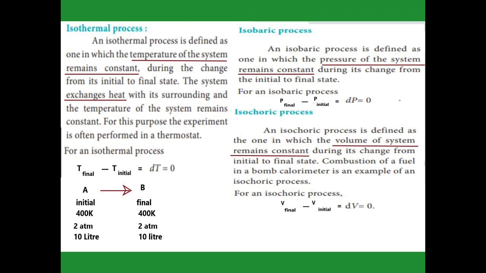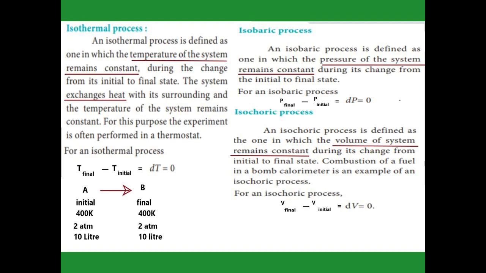In an isobaric process, iso means same, bar means pressure. So in this isobaric process the pressure of the system remains constant. For that I give an example. A is the initial state having 2 atmosphere, and B is the final state, here also 2 atmosphere. The difference between final pressure and initial pressure is 2 minus 2, which gives 0. So dP equal to 0 here.